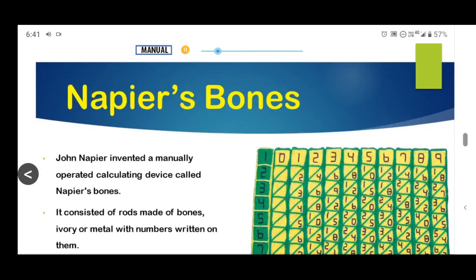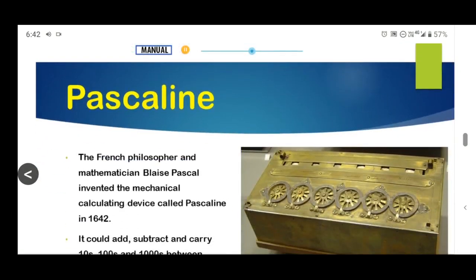Napier's bones. John Napier invented a manually operated calculating device called Napier's bones. It consisted of rods made of bones, ivory, or metal with numbers written on them. It could perform multiplication and division. Pascaline. The French philosopher and mathematician Blaise Pascal invented the mechanical calculating device called Pascaline in 1642. It could add, subtract, and carry tens, hundreds, and thousands between digits.